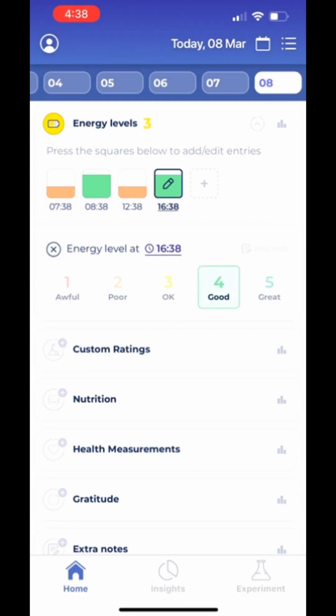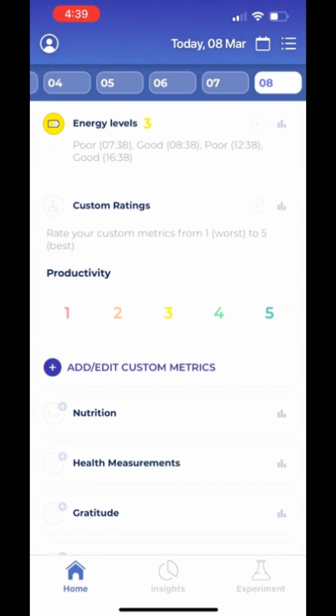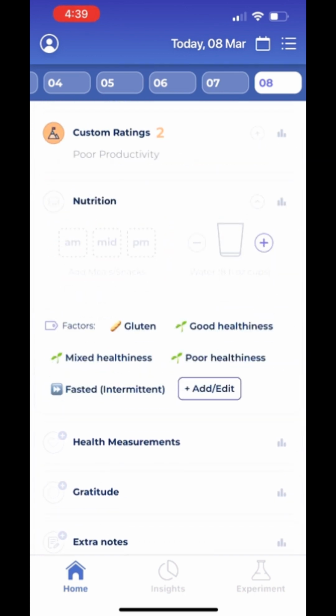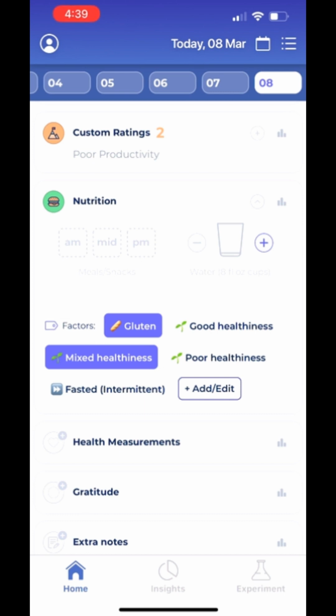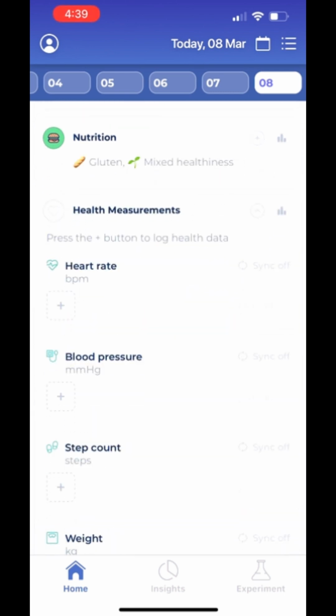After energy level is custom rating. Here you can build your own factor. The default is productivity, but then of course, if you want to add more, you can. Then nutrition is also one of the important ones as well. But to be honest, I had never had the habit of tracking what I eat. I think maybe I should start.